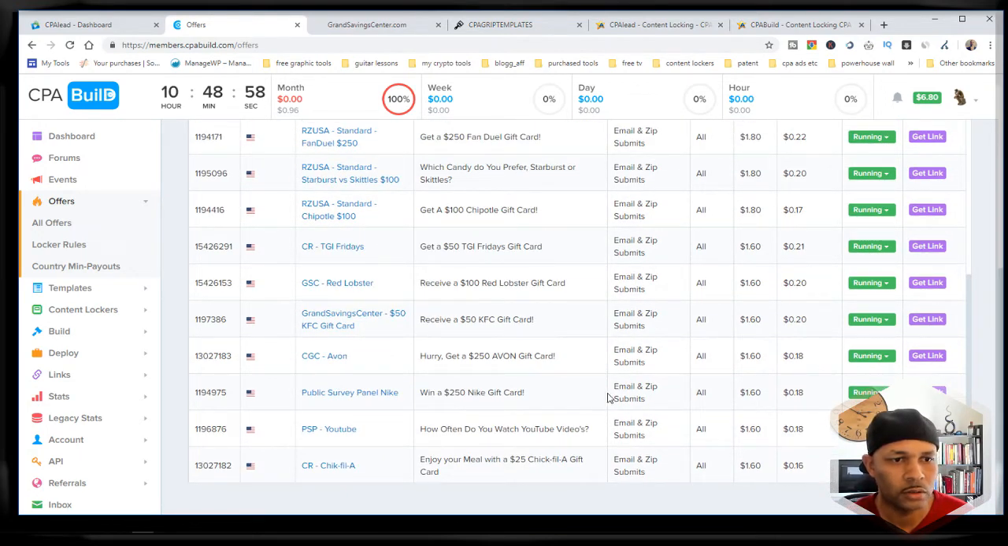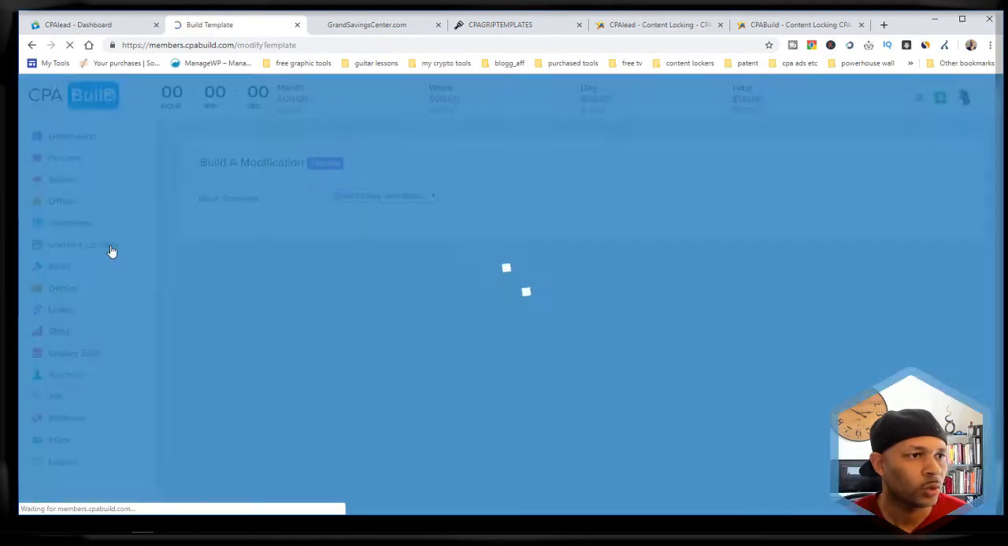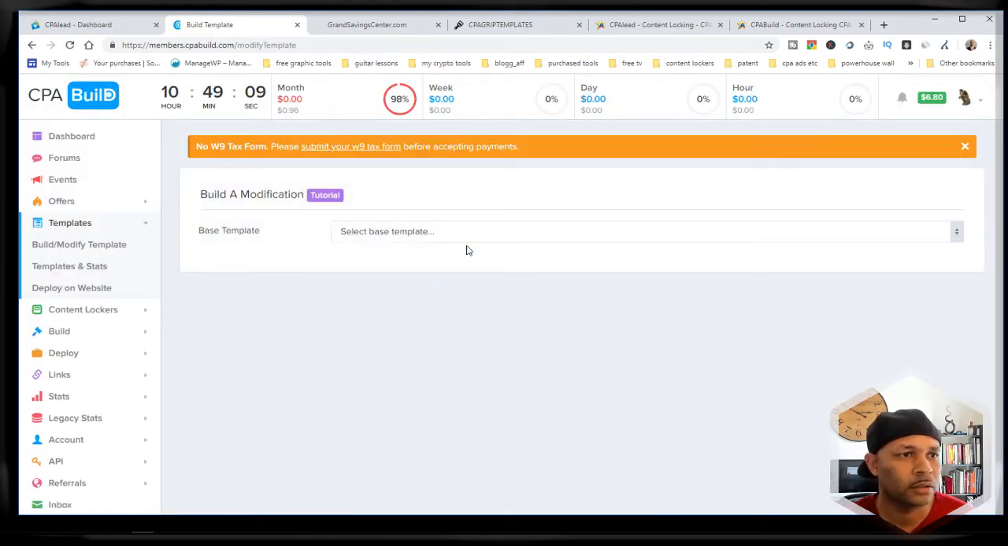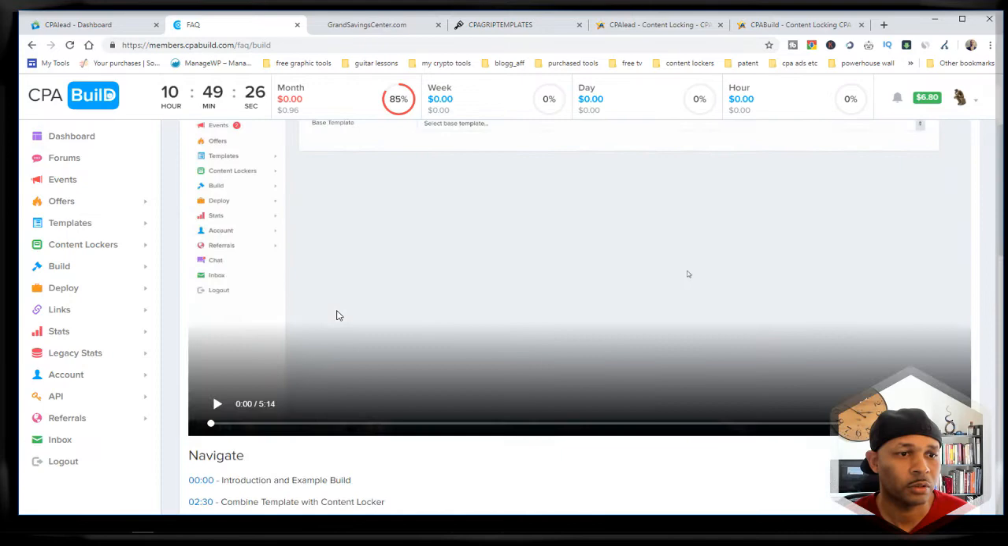Let's see. Moving along. Let's go to templates. One good thing I like about this is two things, rather. The training. You didn't see much training on CPALEAD. On CPABUILD, you guys were asking about how to do certain things. Every module you go to, you'll see this purple tutorial. If you click on that, it's going to pull up a training video.